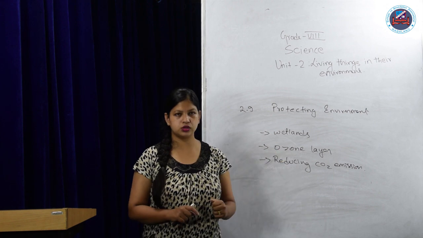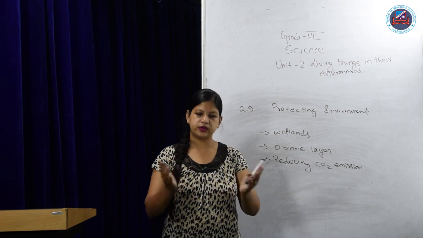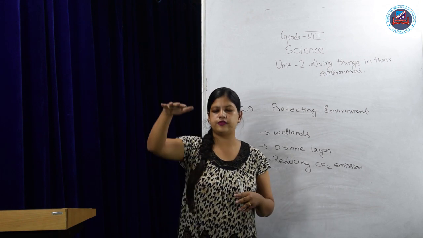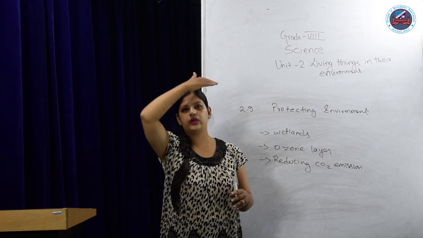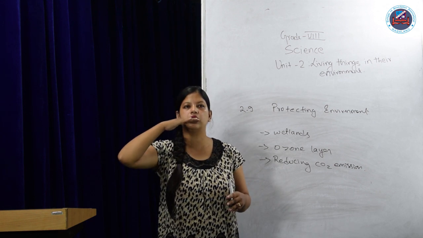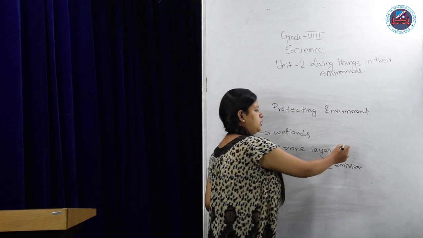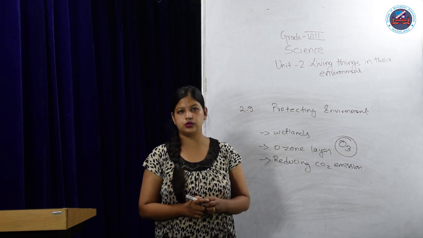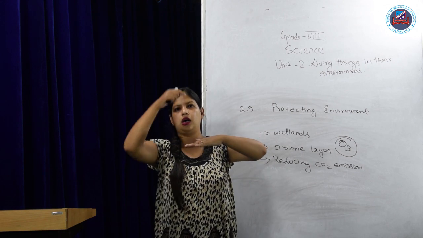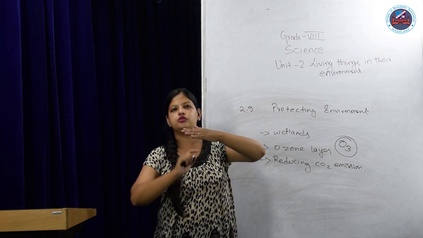And also the ozone layer. In the areas where we are staying on earth, on the topmost layer there is a layer of air, which we call the atmosphere, and the uppermost layer there is the ozone layer. It is made up of O3. The ozone layer has a very important job. It helps to block the ultraviolet ray, UV ray, entering from the sun to the earth.